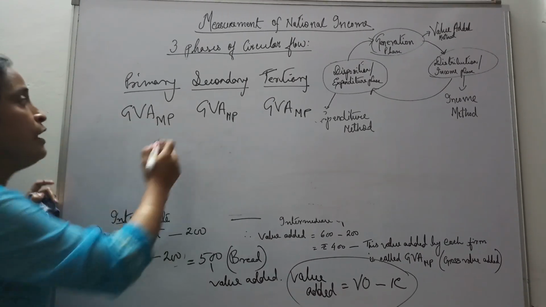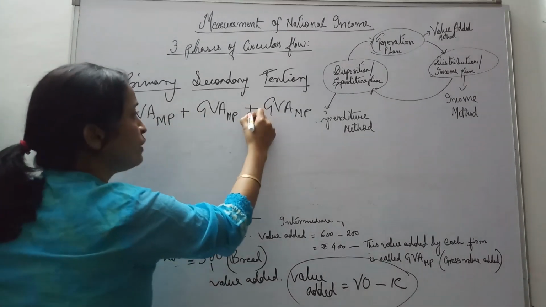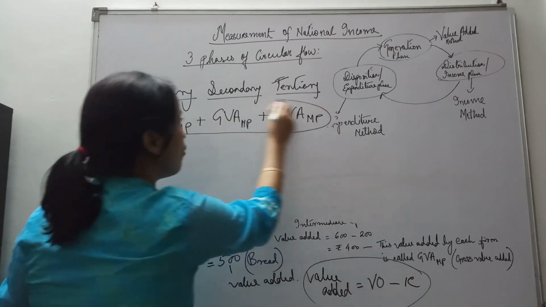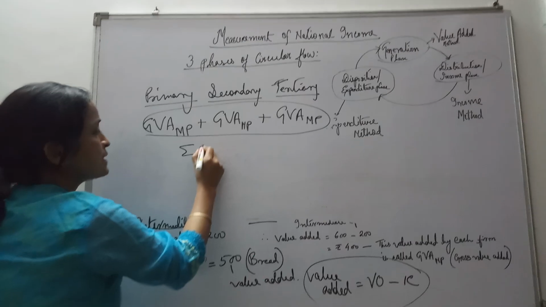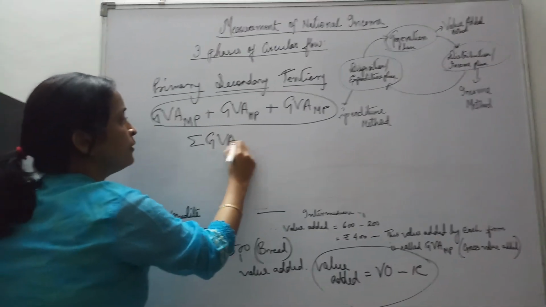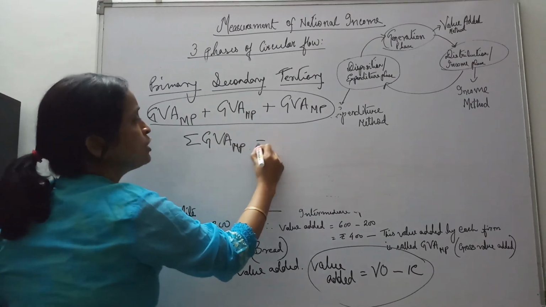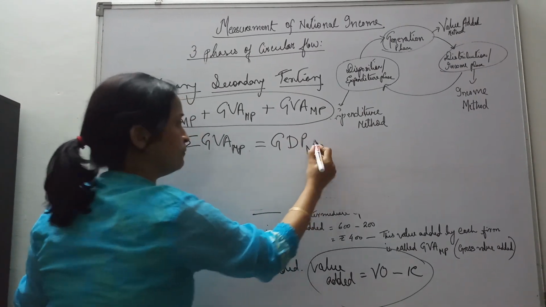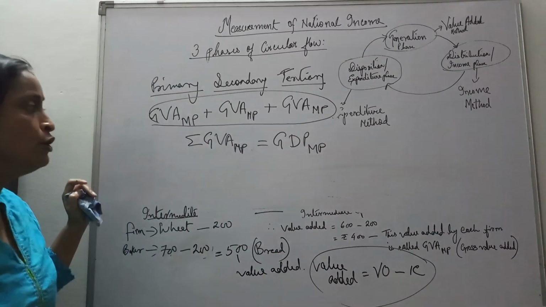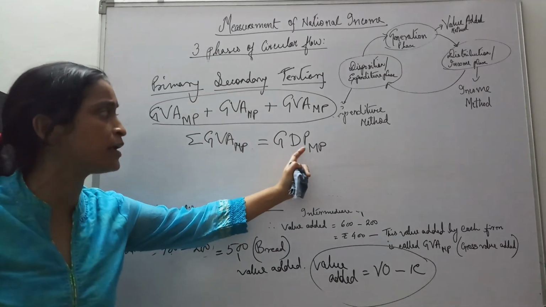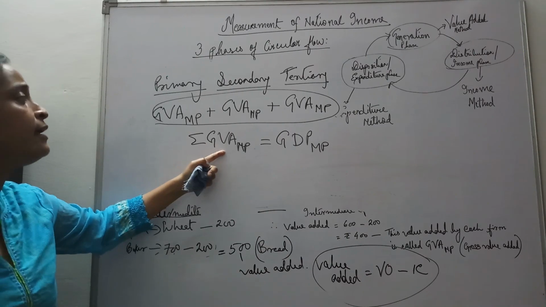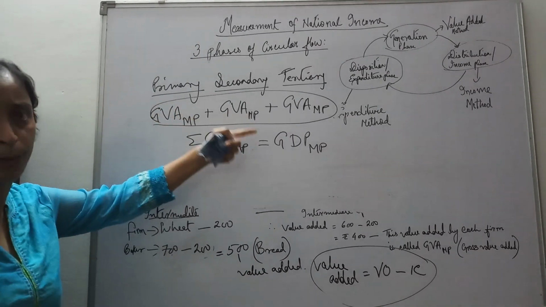Alright, so now when we take the sum of the value added by all the three sectors, we get GDP MP. So what is gross domestic product at market price? It is the value addition that is done by the three sectors of the economy.